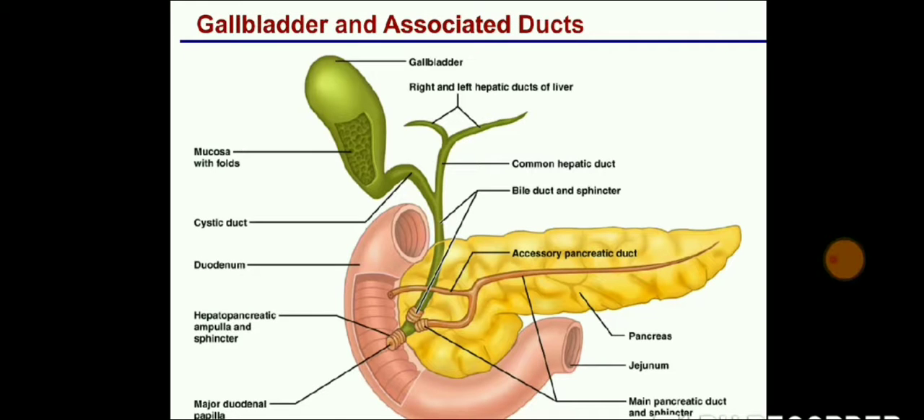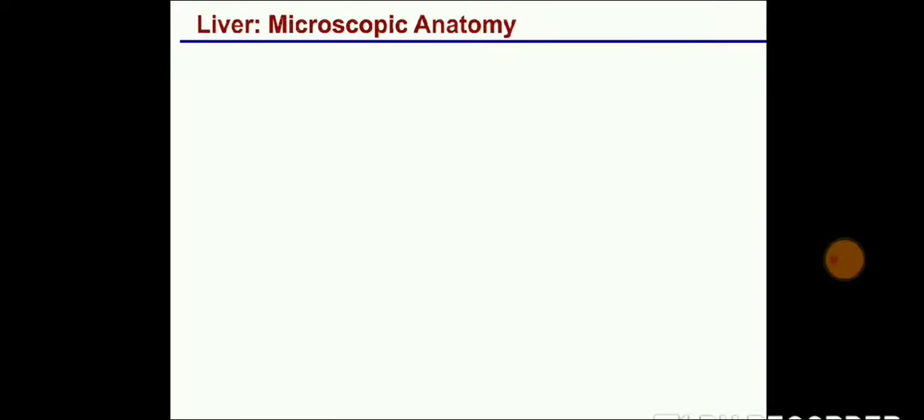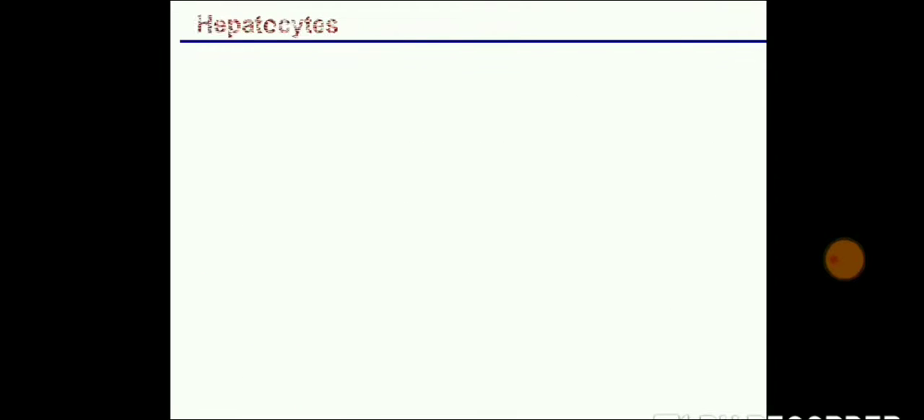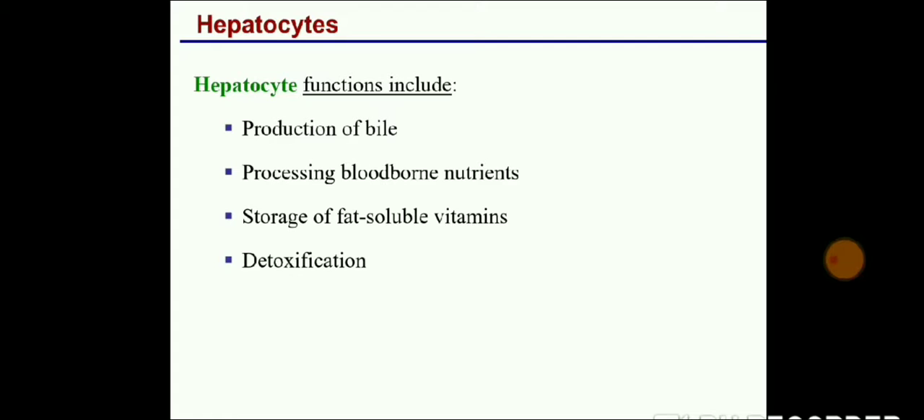So this is the main structure of the gallbladder and pancreas. Now hepatocyte. What is a hepatocyte? What is the exact function of the hepatocyte? Hepatocytes relate to your gallbladder, liver and pancreas. Their functions are the production of bile, processing the blood-borne nutrients, storing the fat soluble vitamins, and detoxification.